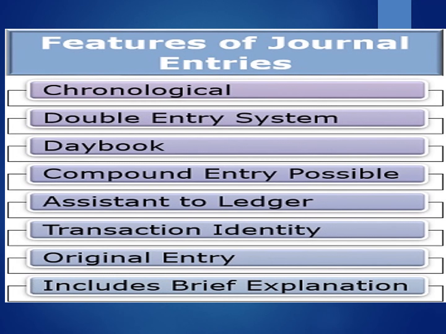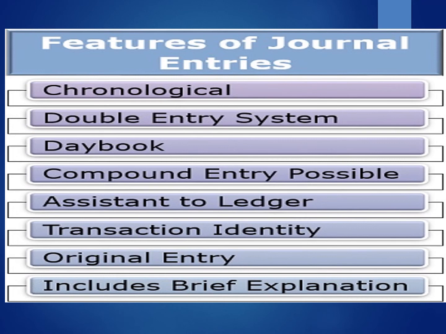Now, let us see the features or characteristics of the journal book. First is chronological order. Since before recording transactions in the ledger, transactions are recorded in the journal book as per rules, the transactions are recorded in a systematic manner in the ledger. Second is double entry system. According to the debit credit rule, dual effects of accounting transactions are recorded in it.